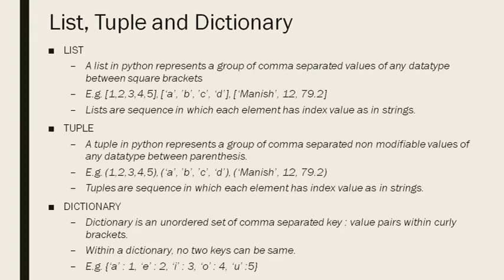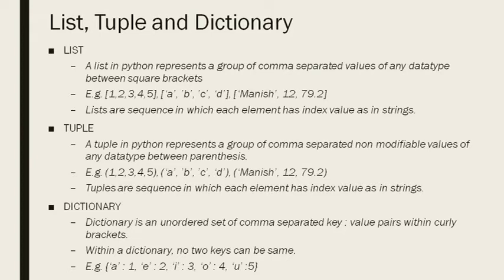Okay, next we come to dictionary. Dictionary is an unordered, please concentrate on this word, unordered. The previous ones, string, list and tuples, were ordered collections. Here, a dictionary is an unordered set of comma separated key colon value pairs within curly brackets. I told you to notice these brackets.